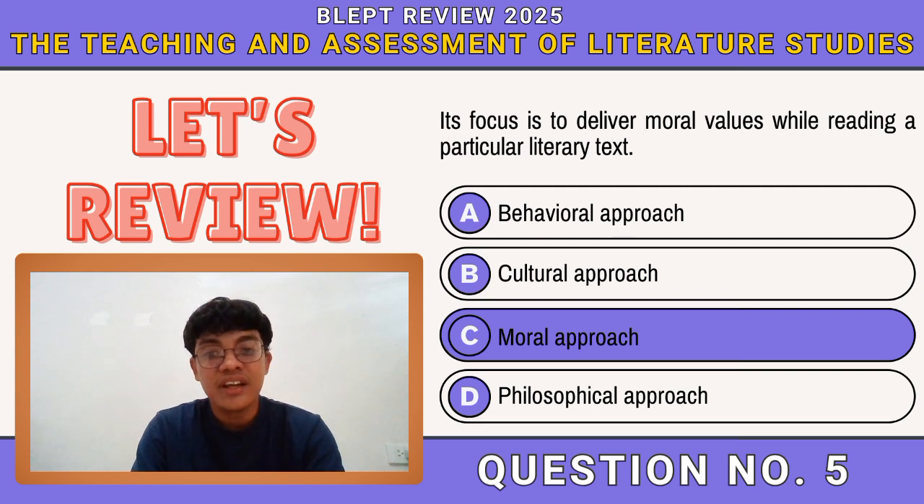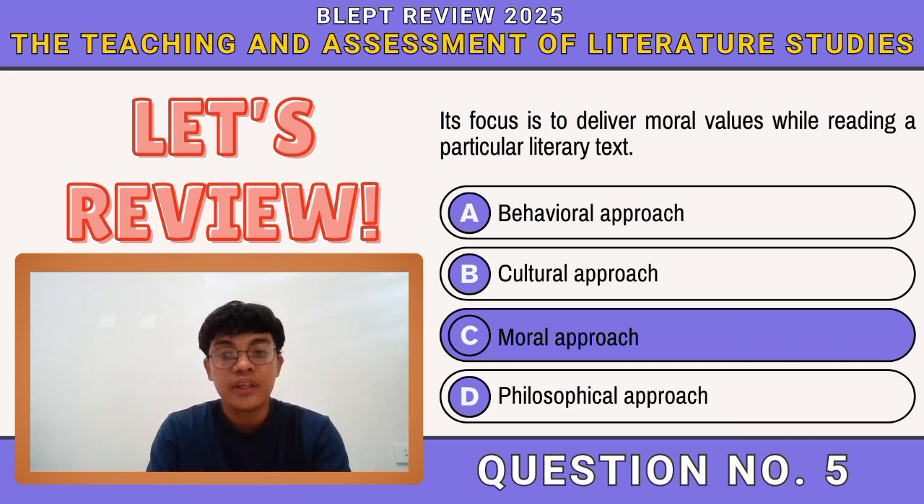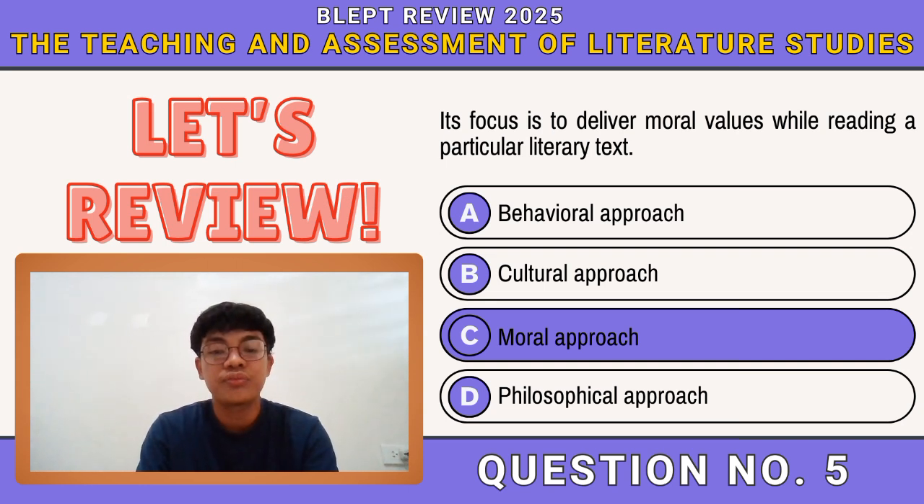It only means that the moral approach basically provides what is right and wrong, not only in the story itself, but also provides us the lesson or the moral lesson we can get from the story itself. So A, B, and D are the distractors for this question.